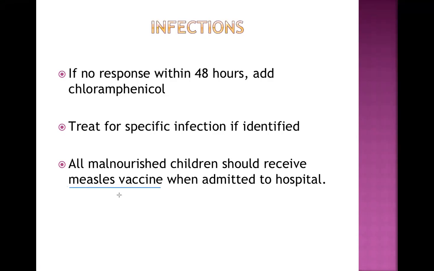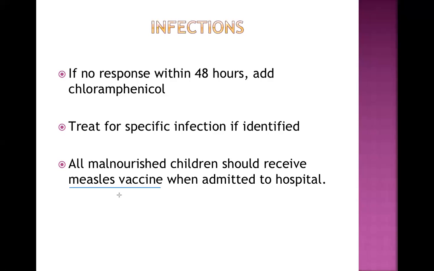In case of malnutrition, though it is an immunocompromised situation, we still give measles vaccine, because if measles occurs in the malnourished child, it will further lead to severe malnutrition, and sometimes the child may even die because of the complications. So just to prevent that child from the complications of measles, we need to give the vaccine if the child did not get any vaccine before.